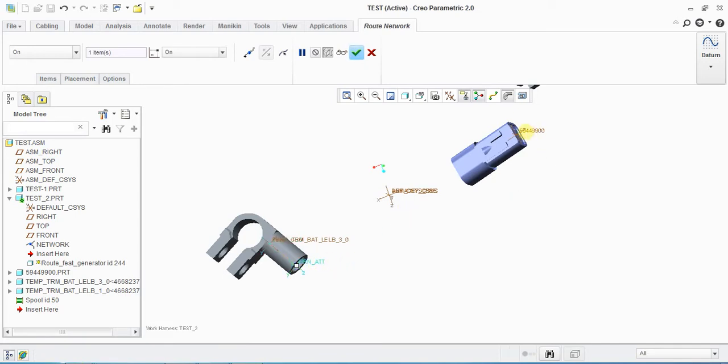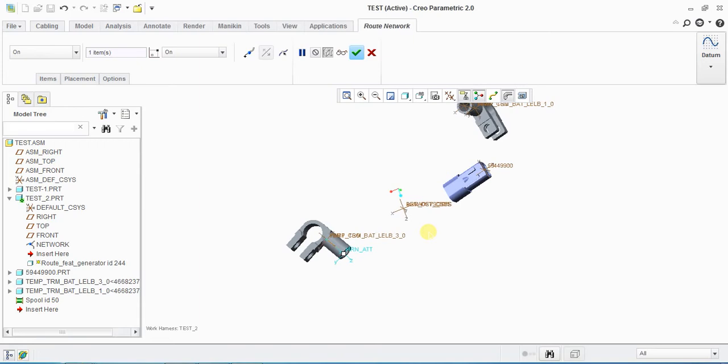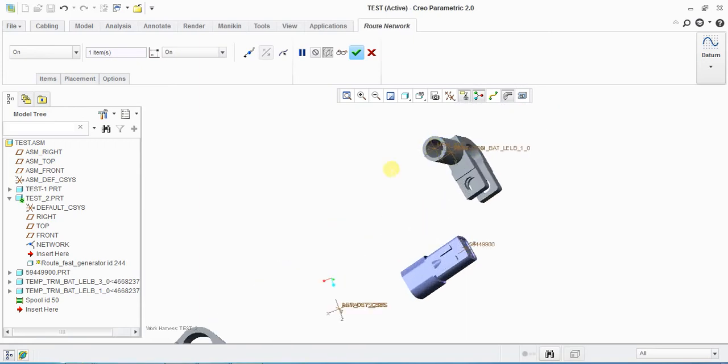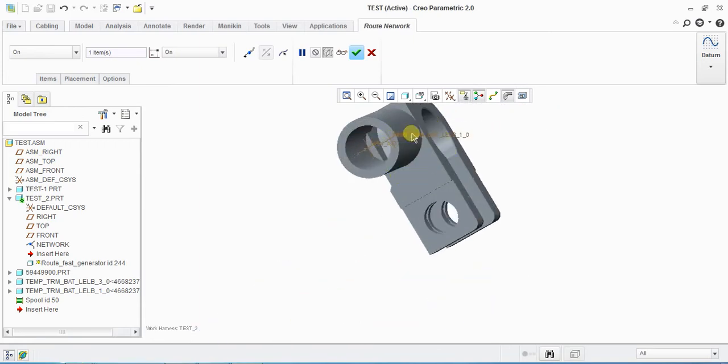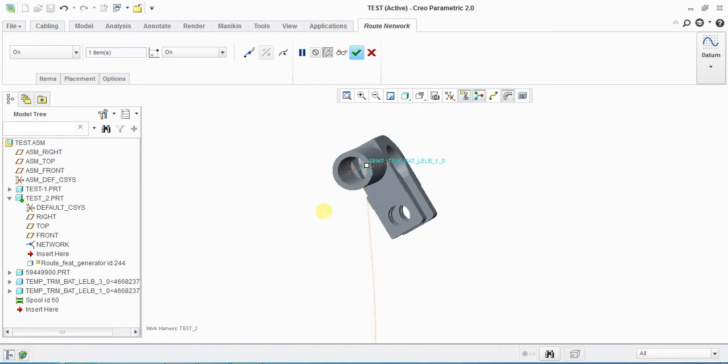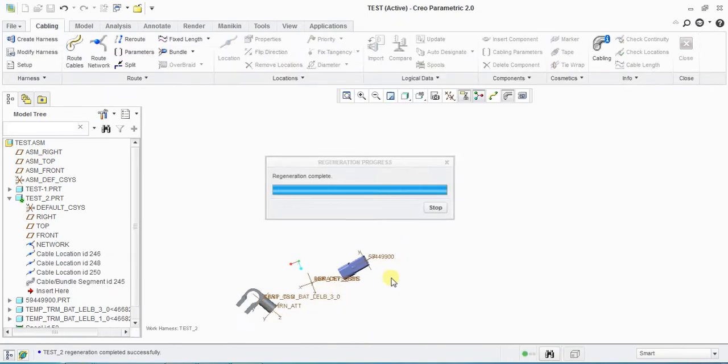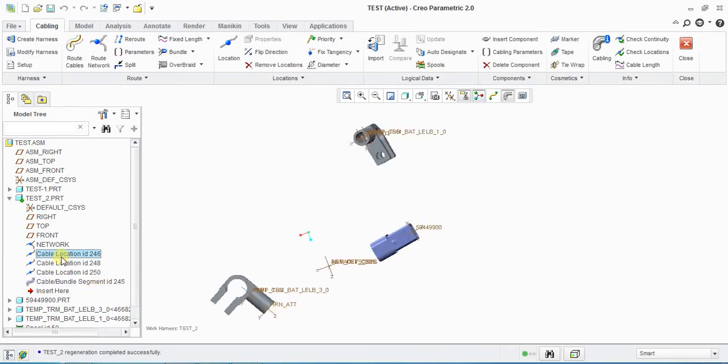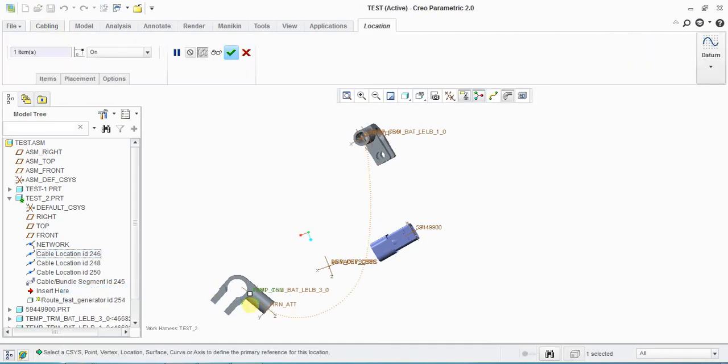First I need to create a network between two terminals, then I can go for the third terminal. This is the first one. Edit definition I don't want here.